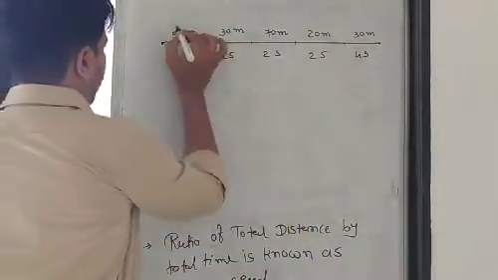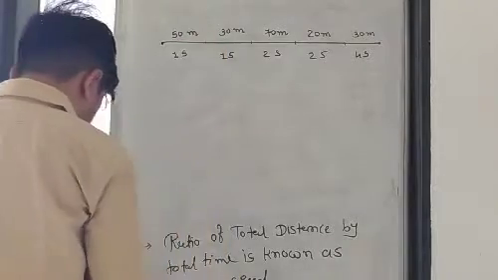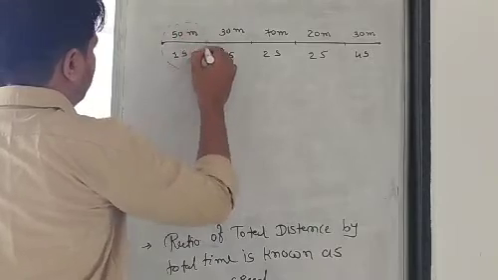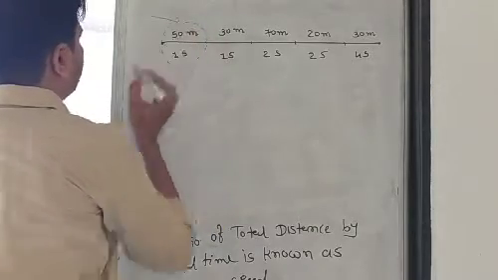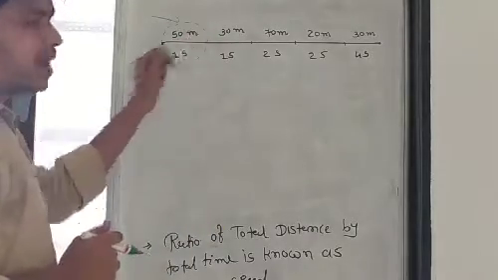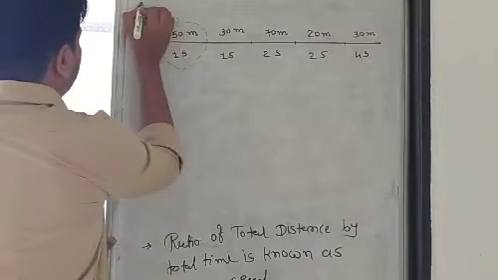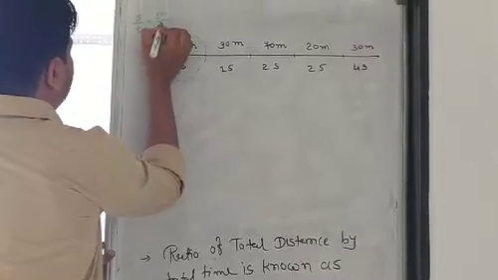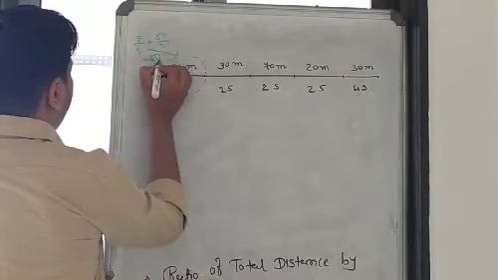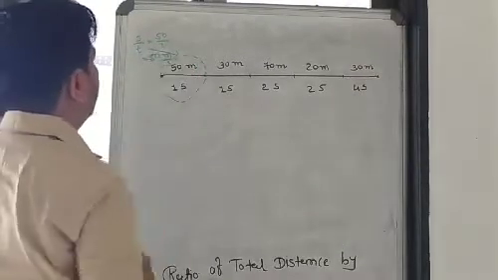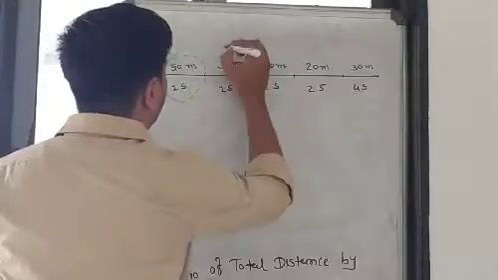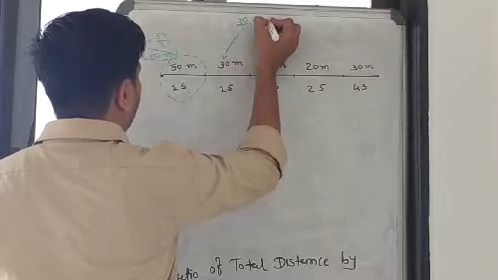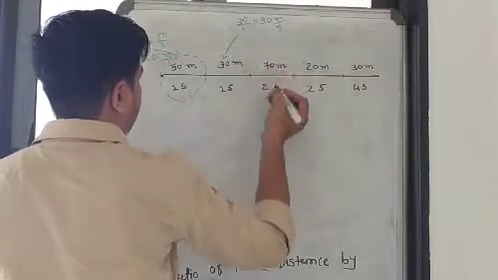So according to this part, what is the speed? Speed is distance by time. Distance is 50. Time is 1. So the speed is 50 meter per second. Same for this, 30 by 1, which gives you 30 meter per second.